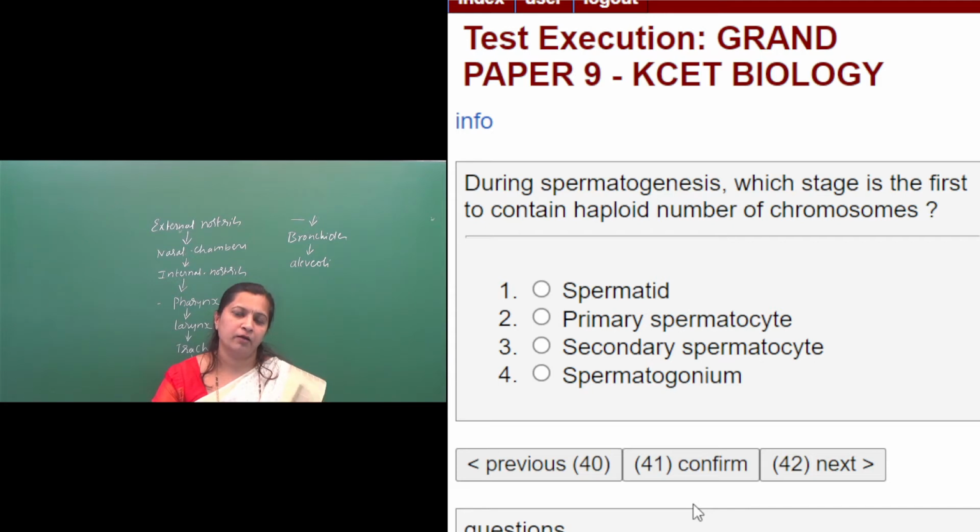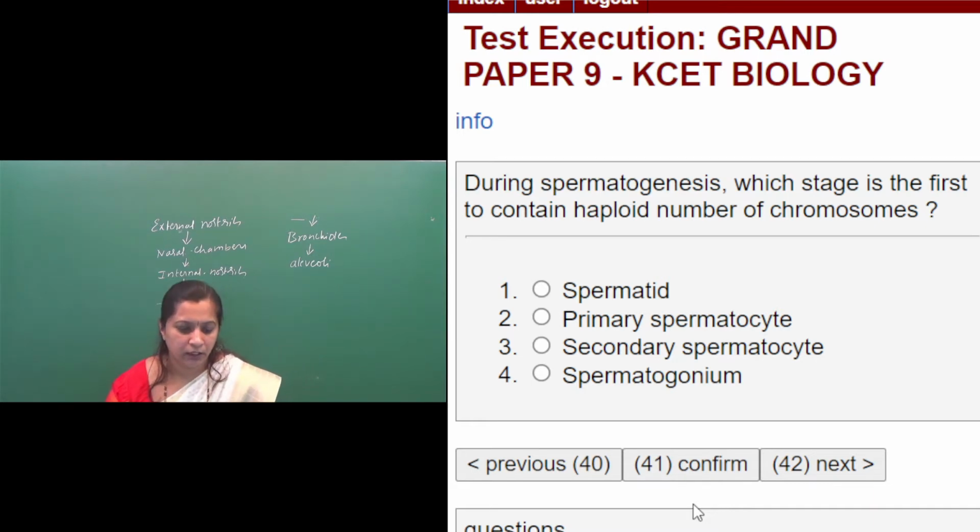So diploid primary spermatocytes give rise to haploid secondary spermatocytes. So which stage is the first to contain haploid number of chromosomes? Spermatid, they are haploid, but they are not the first stage to contain haploid number of chromosomes. Primary spermatocytes are diploid, which undergo meiosis first cell division. Secondary spermatocyte is the correct answer, because this is the first stage to contain haploid number of chromosomes. Then spermatogonium is again diploid.